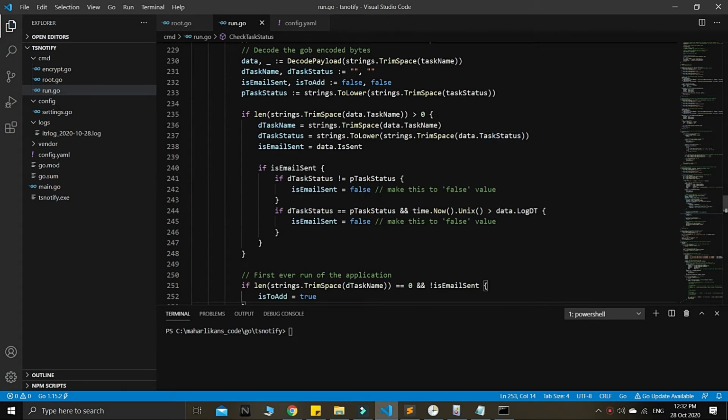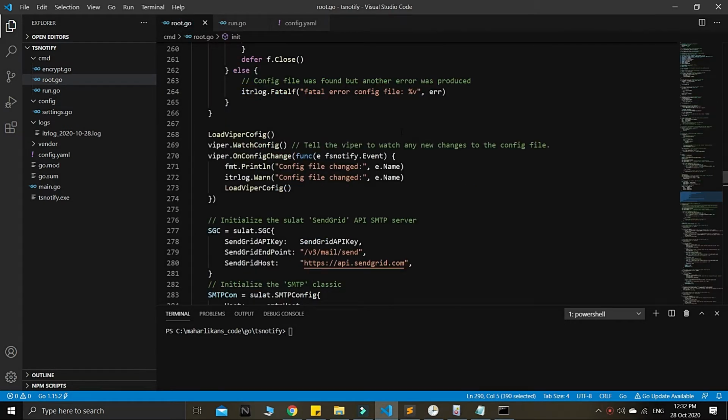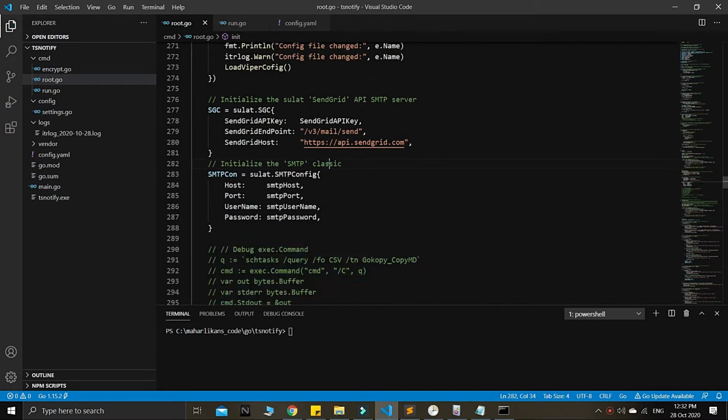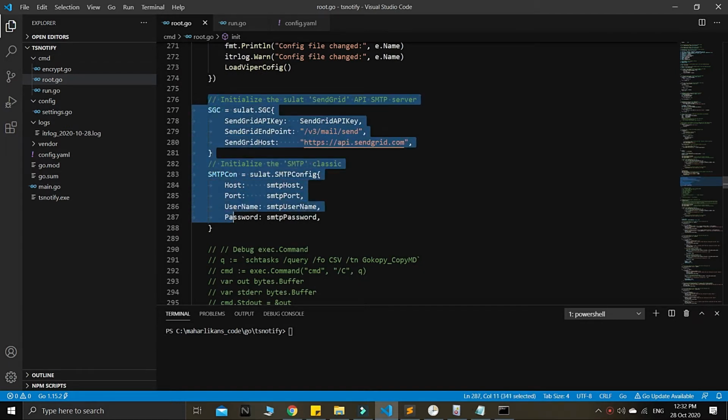Right now we have some issue regarding this error, because we cannot find it when we try to debug. This one gets held up for a while. This one I added for our SendGrid and our classic SMTP.